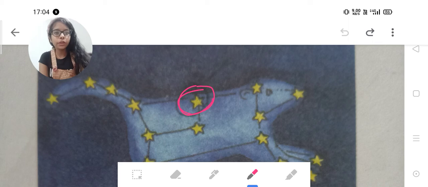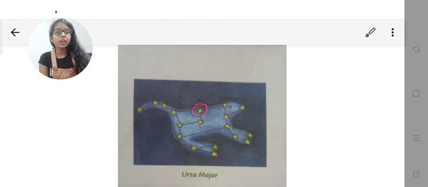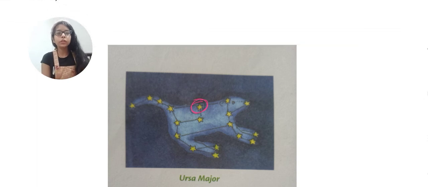We say it is the pole star or the North Star. The pole star is always in the northern part of the sky when you see it.